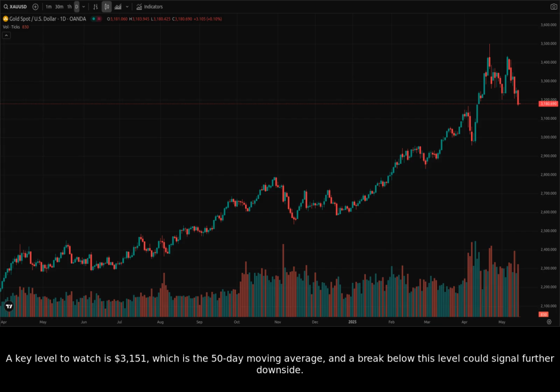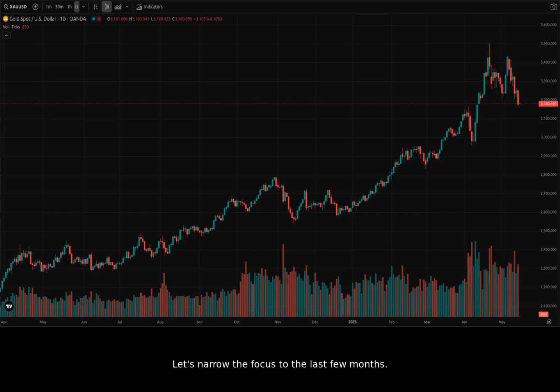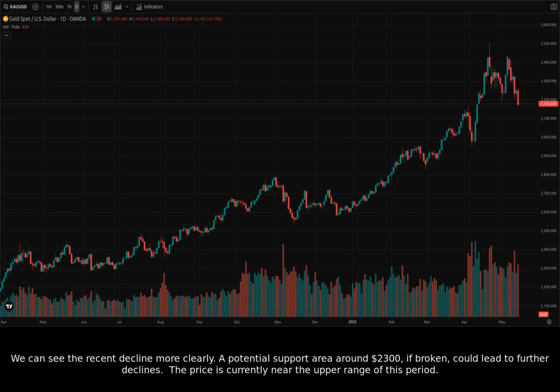A key level to watch is $3,151, which is the 50-day moving average, and a break below this level could signal further downside. Let's narrow the focus to the last few months. We can see the recent decline more clearly. A potential support area around $2,300, if broken, could lead to further declines. The price is currently near the upper range of this period.